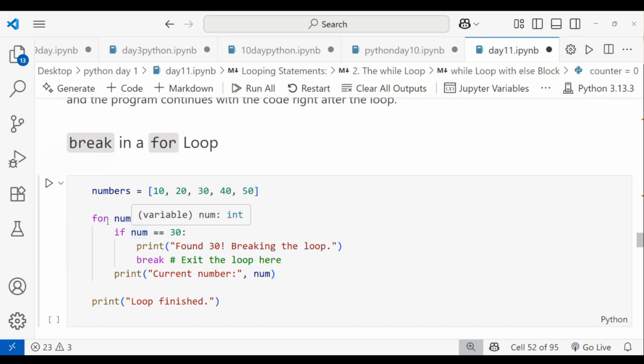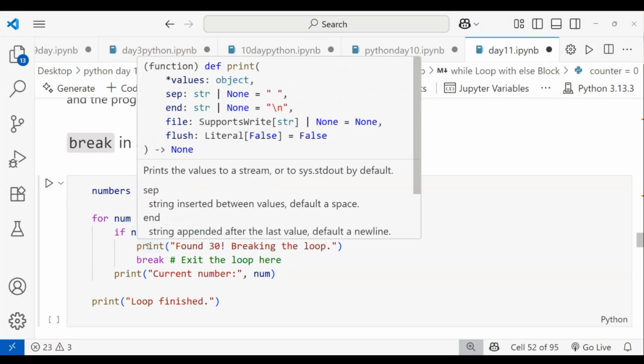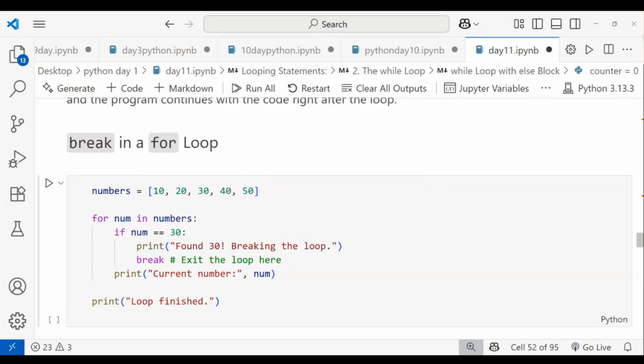And here I'm writing the code: if num is equal to 30, meaning 30 is equal to 30. It will iterate like that, 10, 20, 30. When num is 30, it should print found 30 and break the loop.